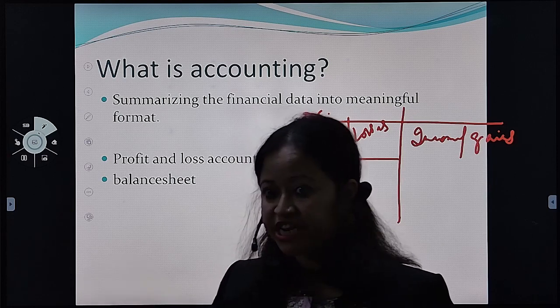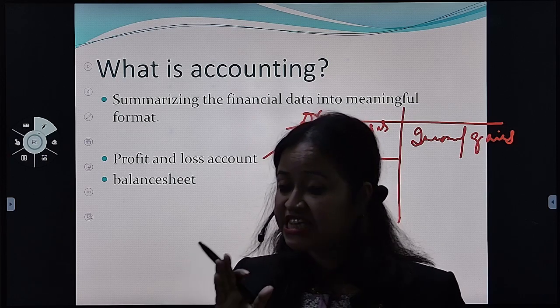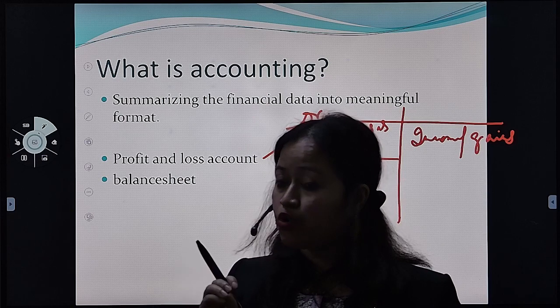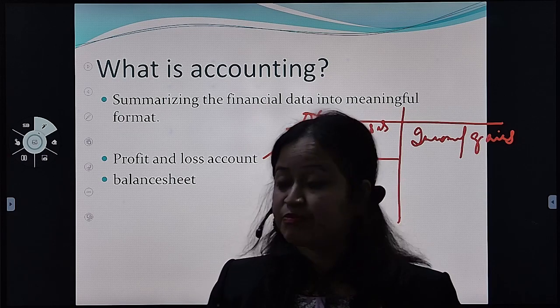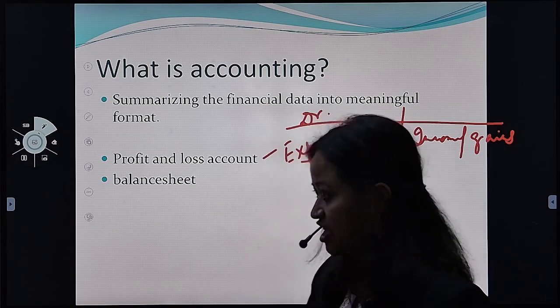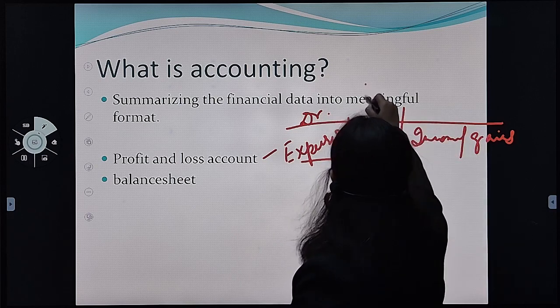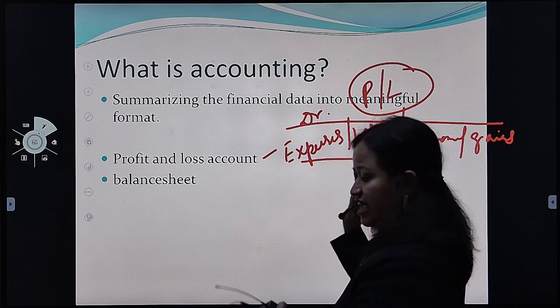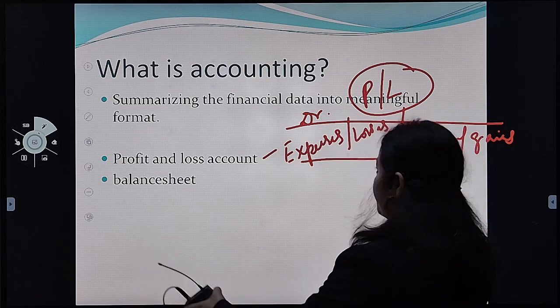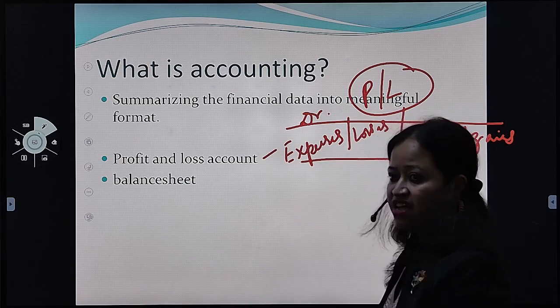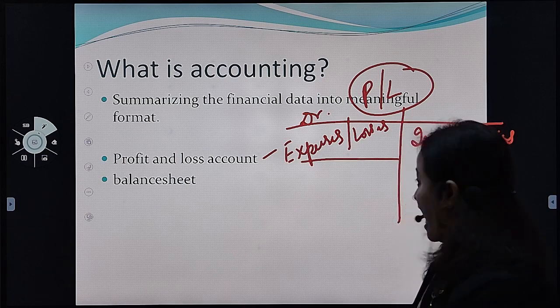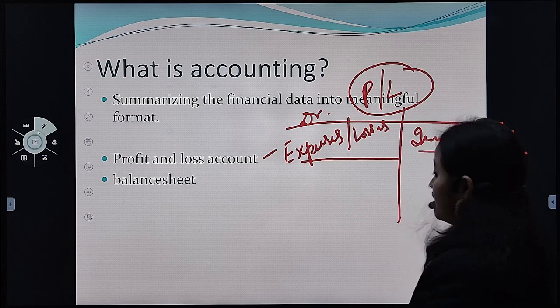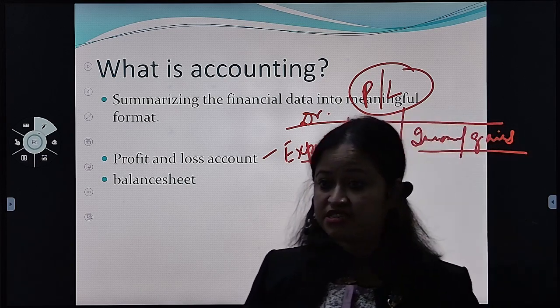So in the profit and loss account, on the debit side, we record only expenses and losses. Whenever we are preparing the profit and loss account, the left hand side is the debit side, where we record only expenses and losses. And on the credit side, we record only incomes and gains.